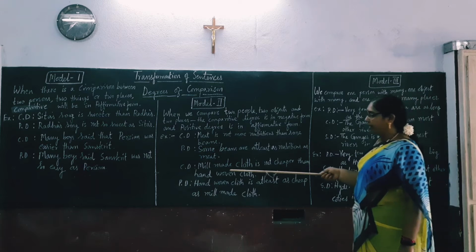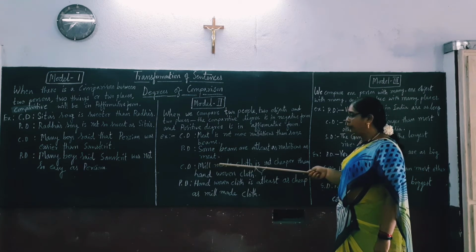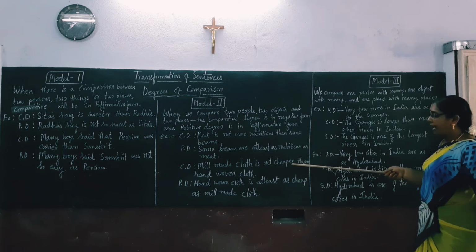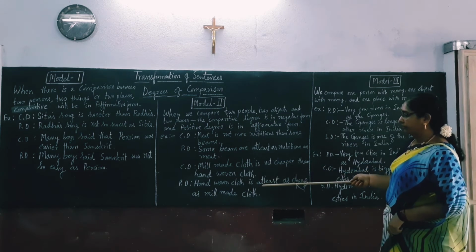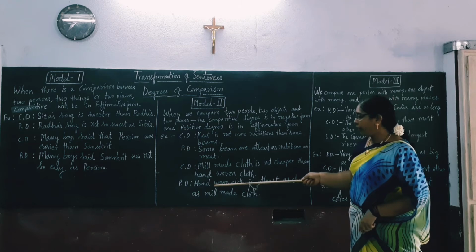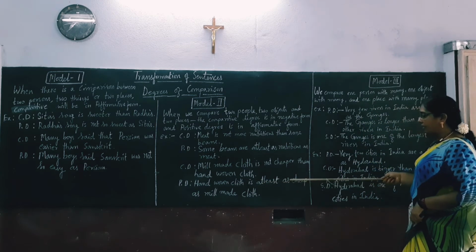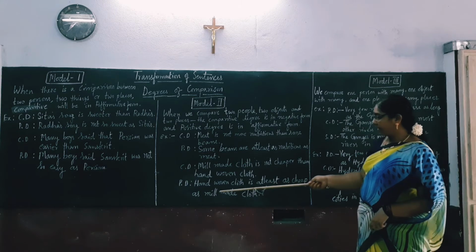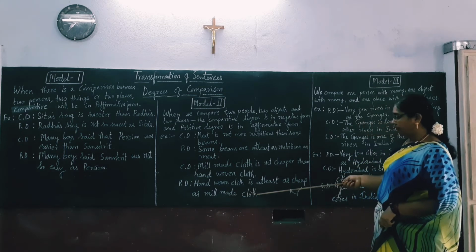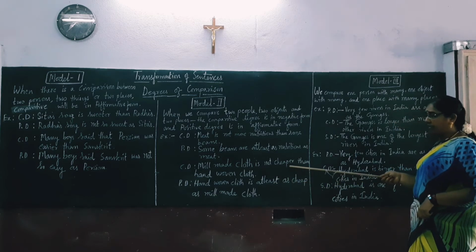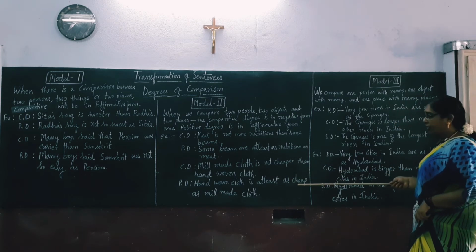Let us take another example. Mill-made cloth is not cheaper than hand-woven cloth. Hand-woven cloth is at least as cheap as mill-made cloth. Here, the word cheap is the adjective.